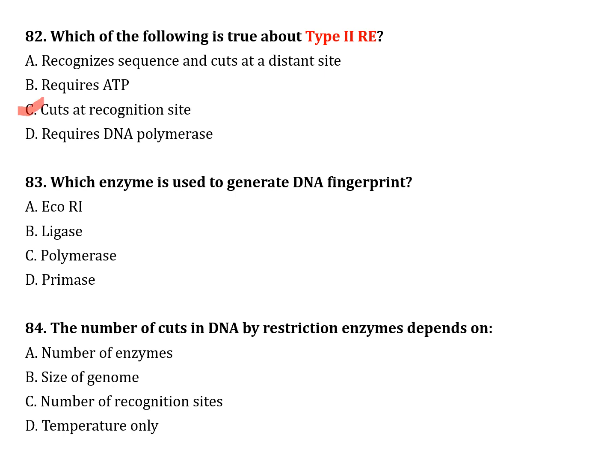The next question, number 83. Which enzyme is used to generate DNA fingerprint? Option A, EcoR1. Option B, ligase. Option C, polymerase. Option D, primase. Correct answer is option A, EcoR1. The next question, number 84. The number of cuts in DNA by restriction enzyme depends on: option A, number of enzymes; option B, size of genome; option C, number of recognition sites; option D, temperature only. Correct answer is option C, number of recognition sites.